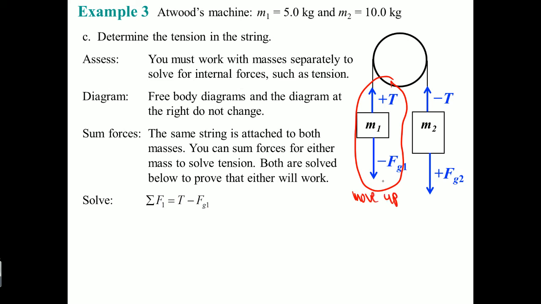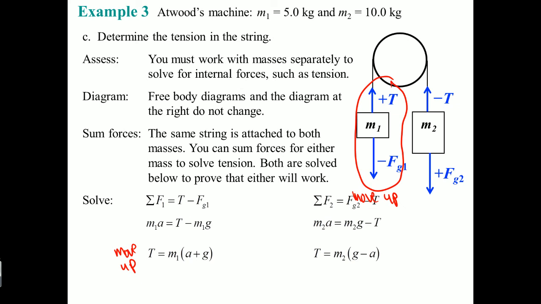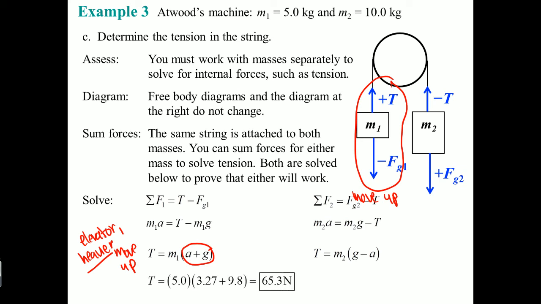And if you solve for it, this should look like, because this is moving up, right? This is like the elevator problem. As you move up, you're going to feel heavier. Why are you going to feel heavier? Because it's a plus g. Okay? So that is the a_sys plus the normal g, the normal gravity. That's why it's 65.3 newtons.